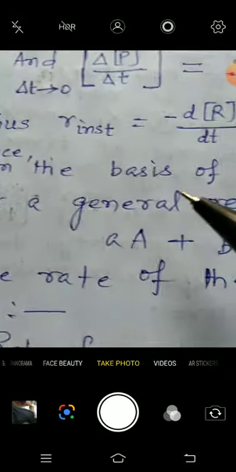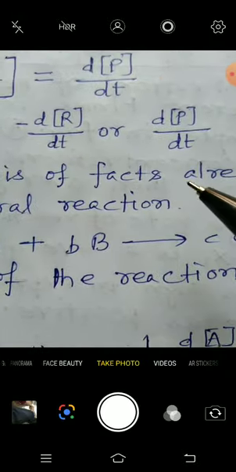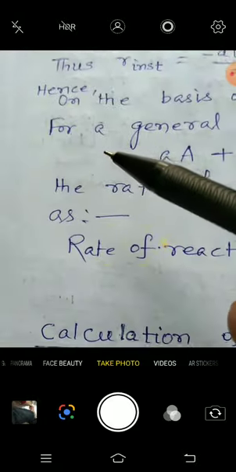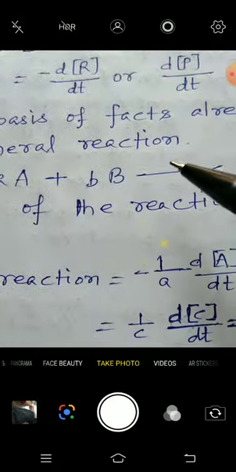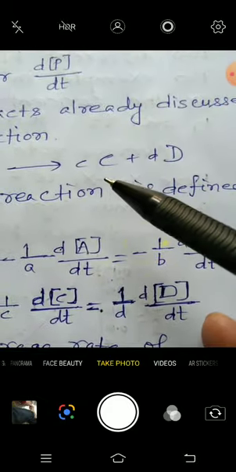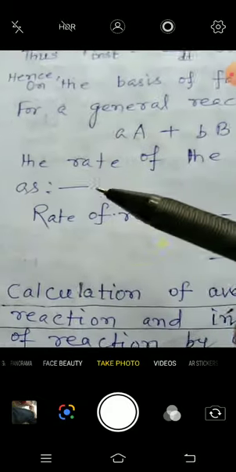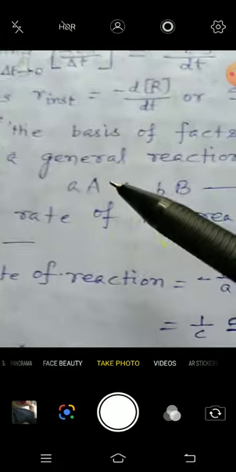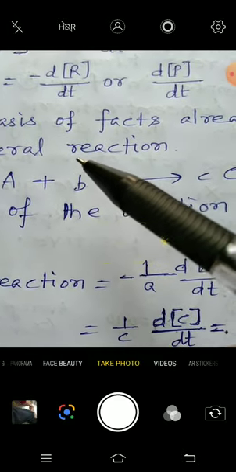Hence, on the basis of facts already discussed, for a general reaction aA plus bB gives cC plus dD, the rate of the reaction is defined as follows, where a, b, c, d are the stoichiometric coefficients.